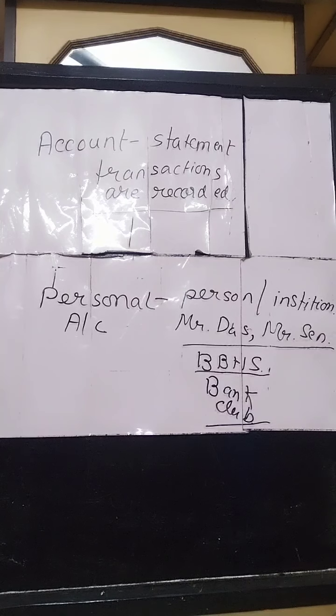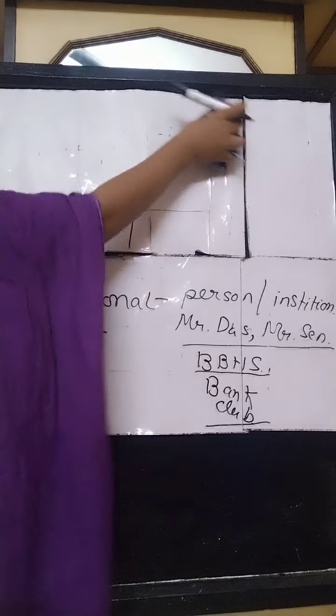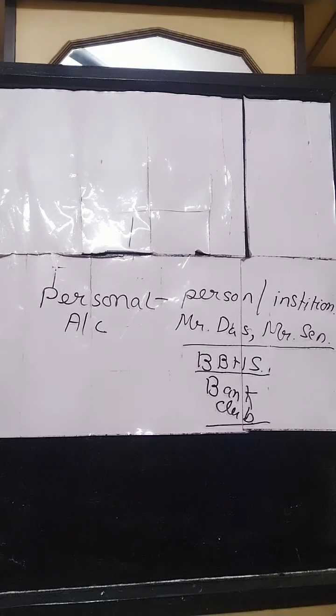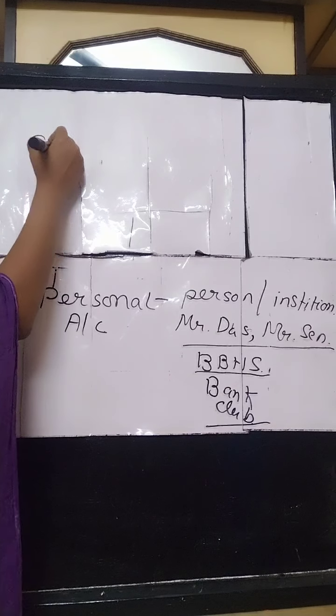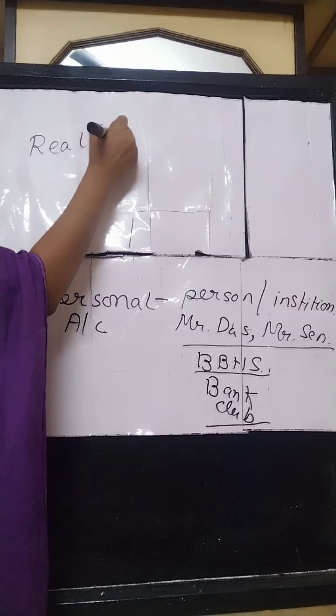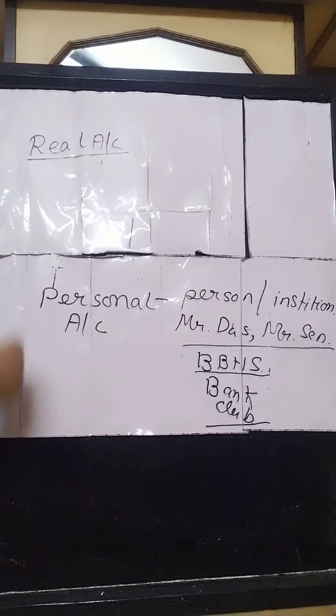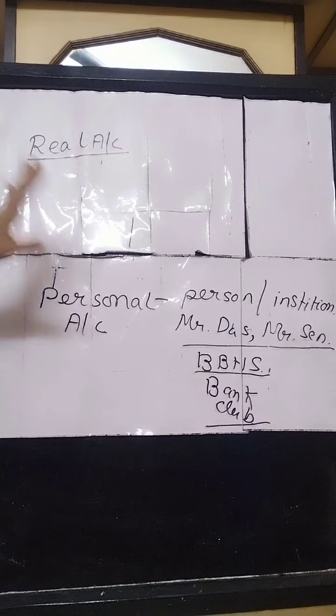Now personal account is over and we are moving to impersonal account. I told you that there are two types of impersonal account: one is real account and the other one is nominal account. First is real account. Now what will come under this real account? The accounts where the transactions are related to any kind of properties or possessions.